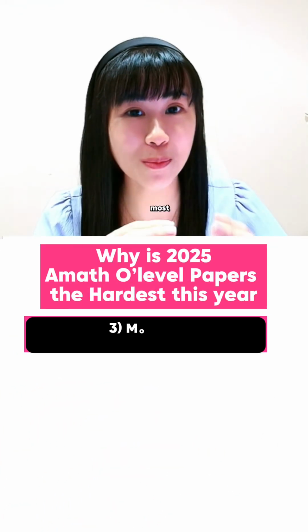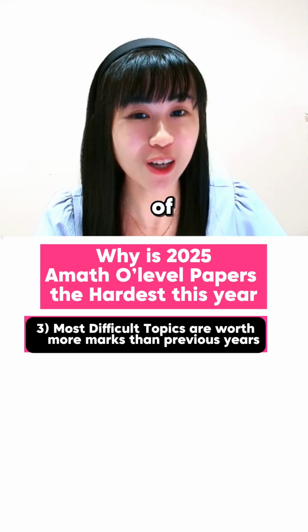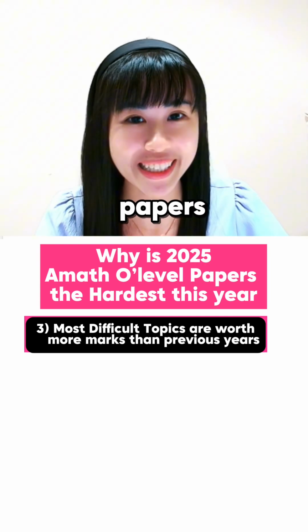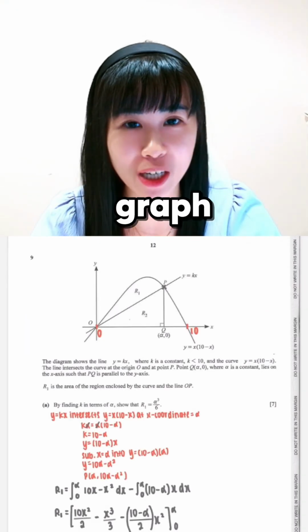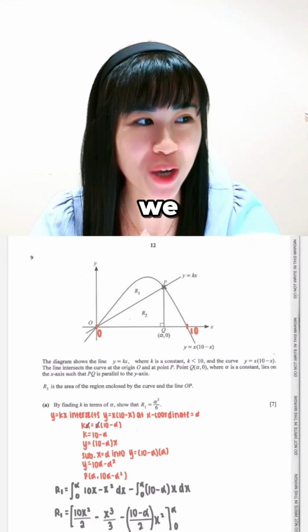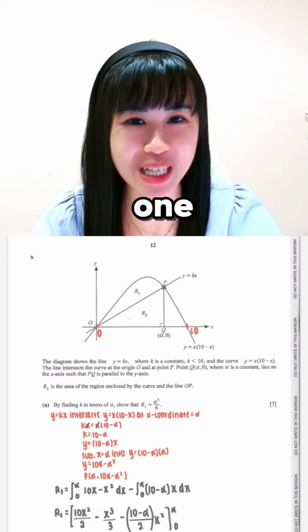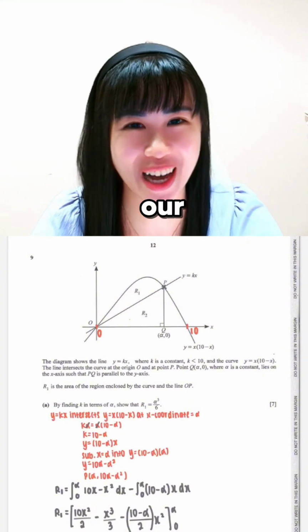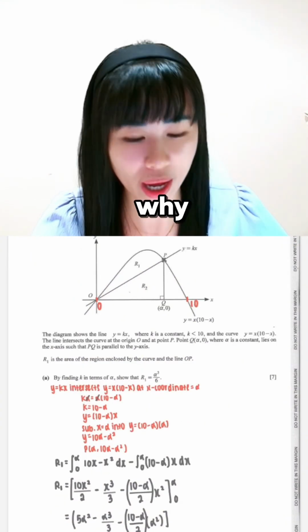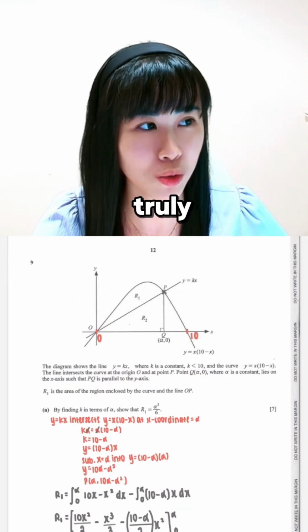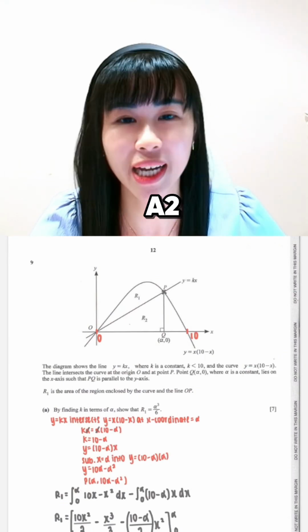Last but not least, the most difficult topics are actually worth a lot of marks in this year's O-Level papers. We all know that integration and area under graph is always one of the hardest. We math tutors all agree that this is one of the most insane questions we've ever seen in our entire life. I can kind of understand why Cambridge is setting this type of question, really truly to define who are the A1 and A2 students.